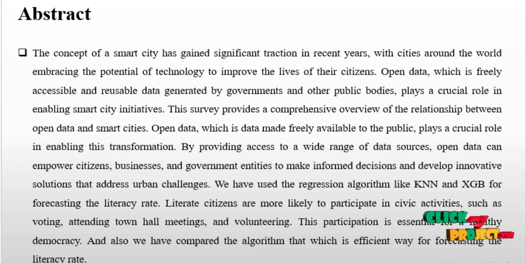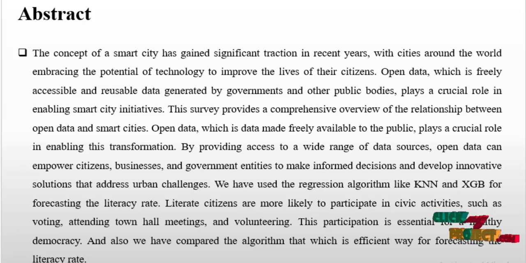The concept of a smart city has gained significant traction in recent years, with cities around the world embracing the potential of technology to improve the lives of their citizens. Open data, which is freely accessible and reusable data generated by governments and other public bodies, plays a crucial role in enabling smart city initiatives. This survey provides a comprehensive overview of the relationship between open data and smart cities.